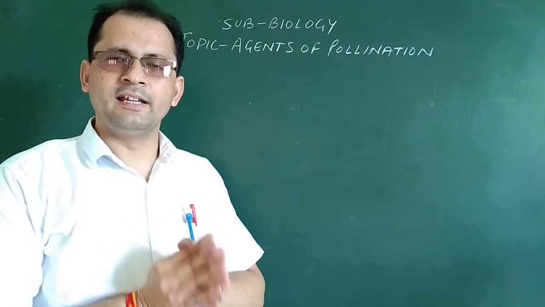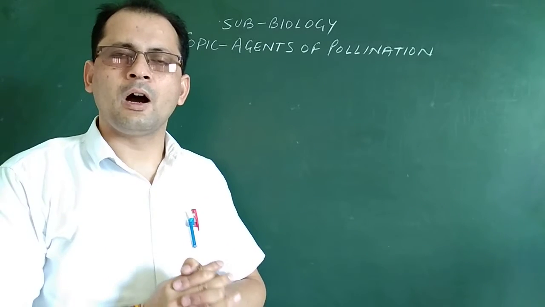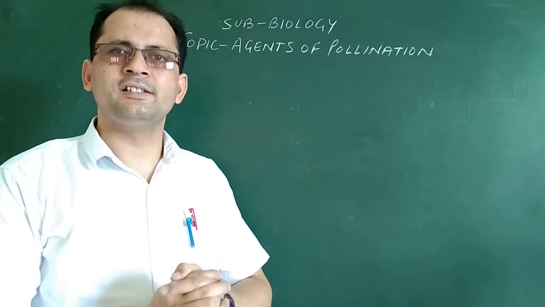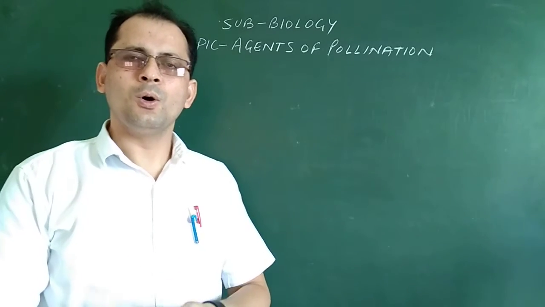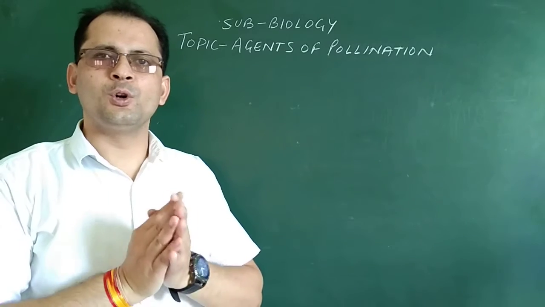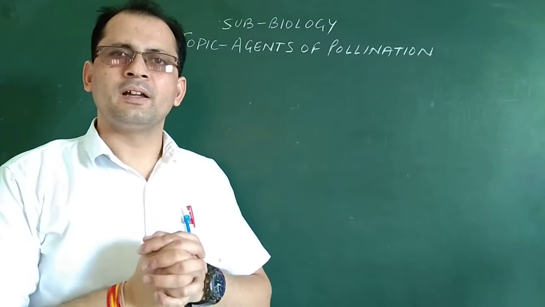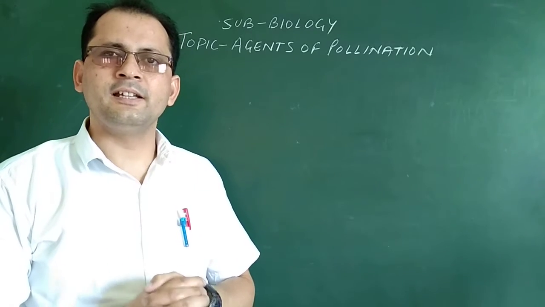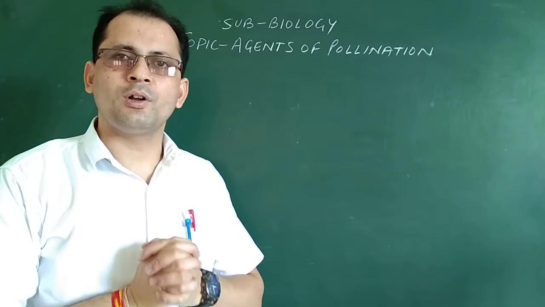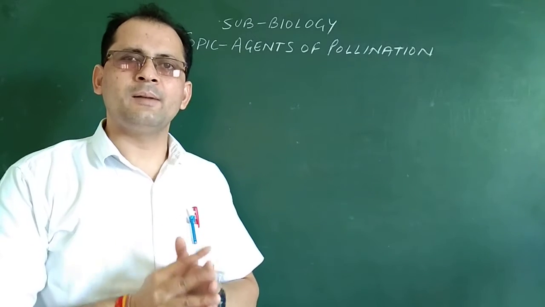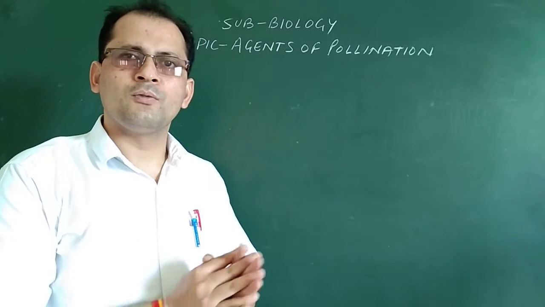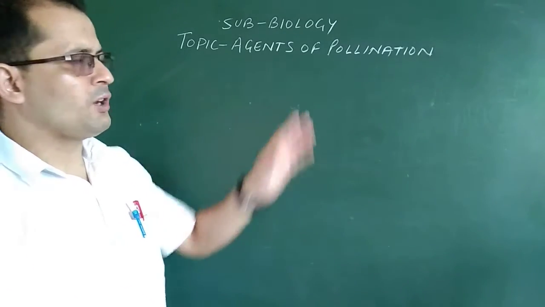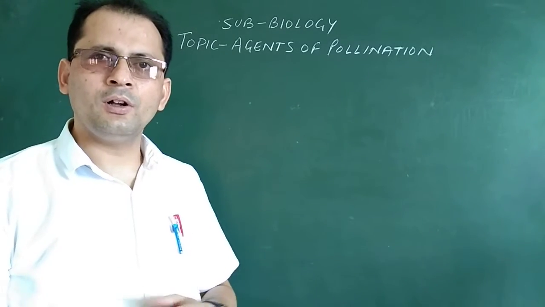The agents which help in carrying out the process of pollination are known as agents of pollination. In the previous video I told you about pollination and its types. In today's video, I am going to tell you about the agents which carry the pollen grain from one flower to another flower. So, agents of pollination is our topic for today.